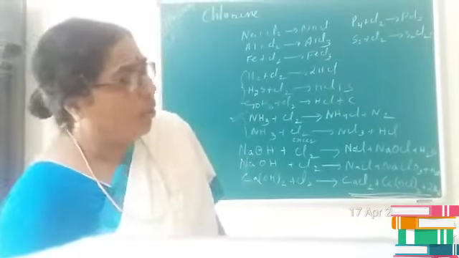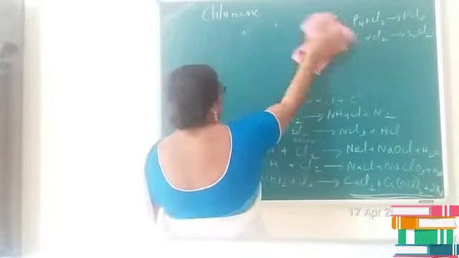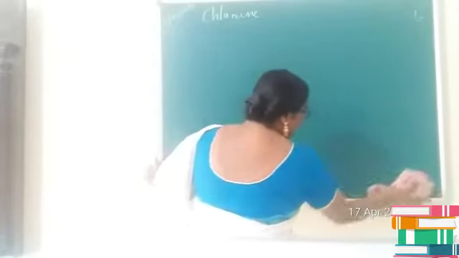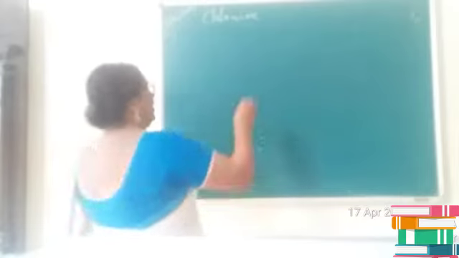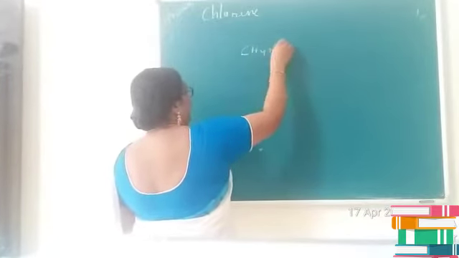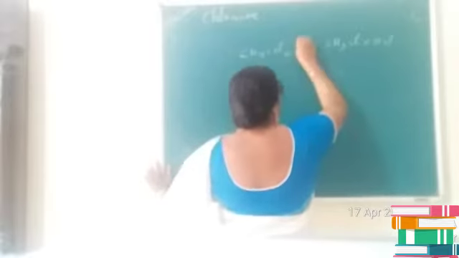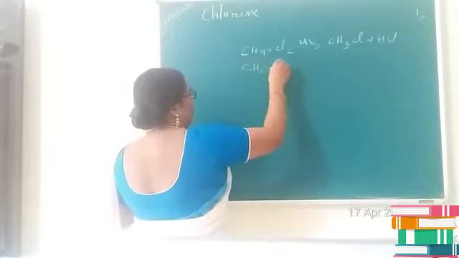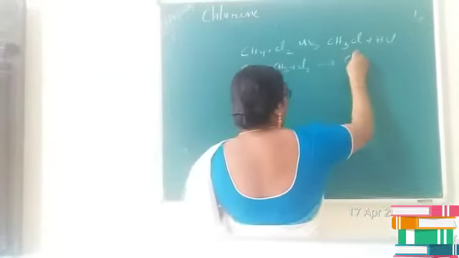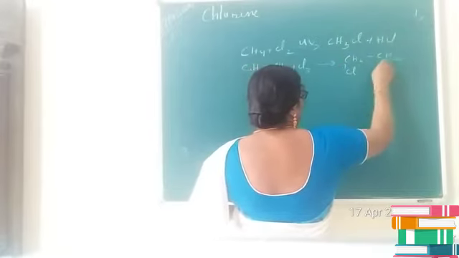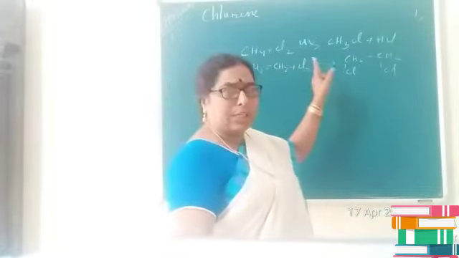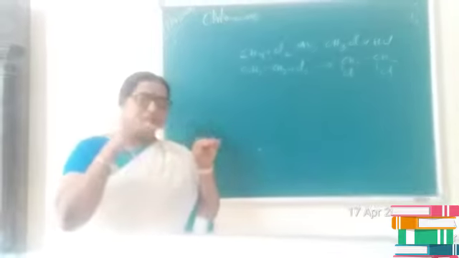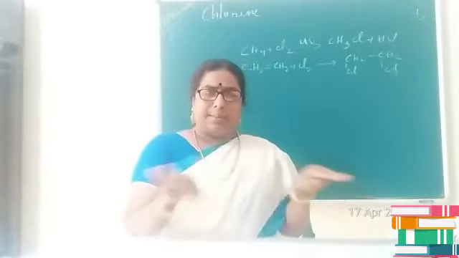In addition to this, chlorine reacts with hydrocarbons also. A saturated hydrocarbon undergoes substitution reaction, and an unsaturated one undergoes addition reaction. That is, CH4 plus Cl2 will give you CH3Cl in presence of ultraviolet radiation, and CH2=CH2 plus Cl2 will give you CH2Cl-CH2Cl. So in the first case you can see a substitution reaction, and in the second case it is an addition reaction.